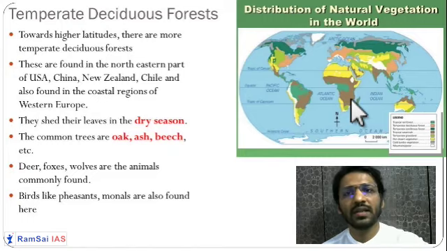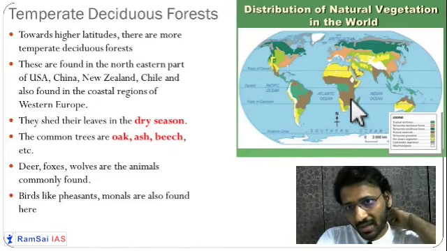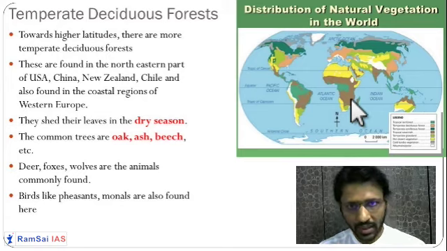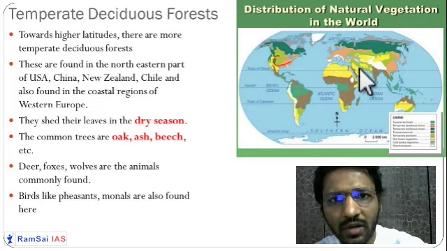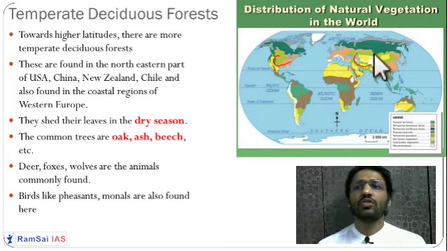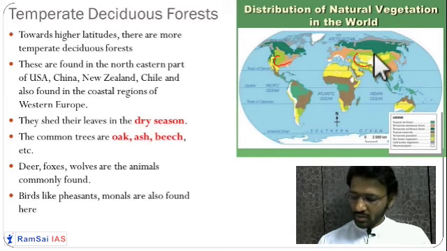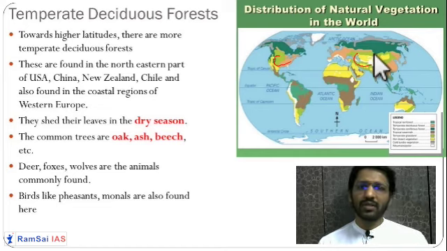Again, temperate region you will see. This temperate deciduous type of forest is found in the higher latitudes, in countries like USA, a little bit in the interior of the continents. Mostly the tree characteristics will not be very softwood or very hardwood. So you have oak, ash and beech type of trees in this region.